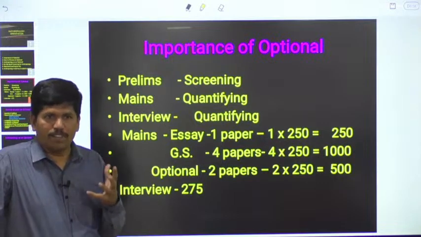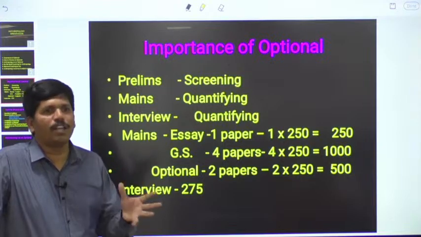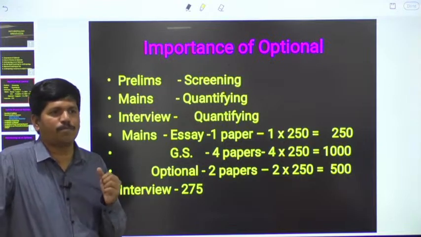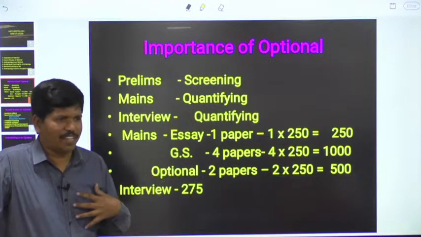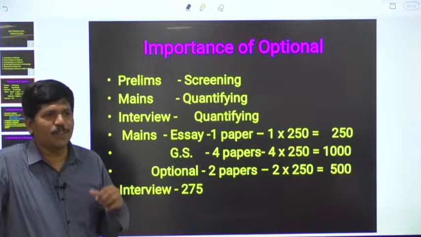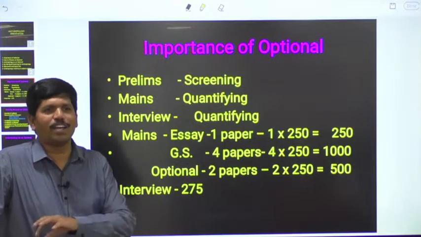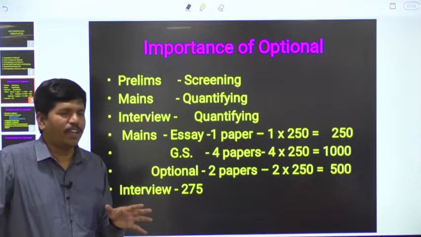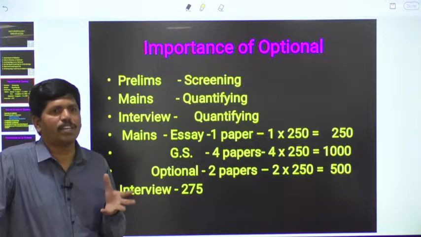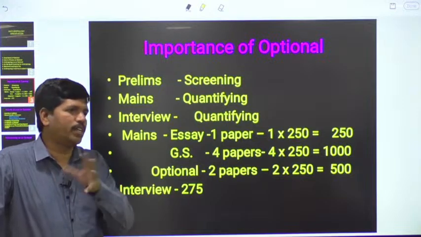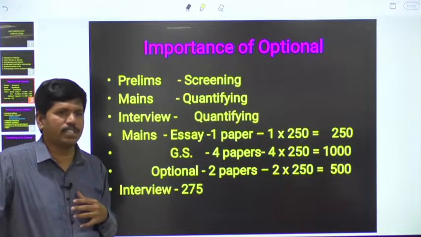See, with respect to the civil services examination, here we have to go along with the flow. We have to go by the trend. We should not think innovatively here. This is based on our experience. We are not here to convince you. We are not here to motivate you to take anthropology as an optional. It's not so. Here, experience matters. Based on the experience, if you can avoid the mistakes, automatically you will get very good marks. Accordingly, you will get very good success in the examination.